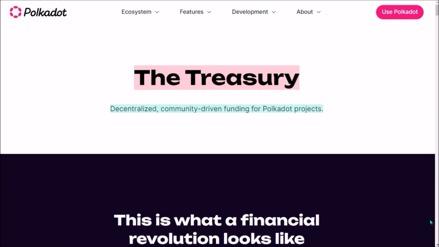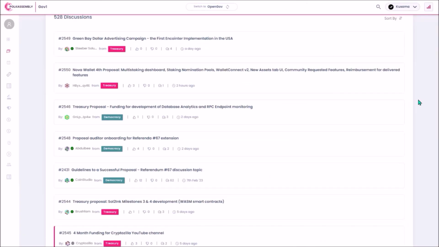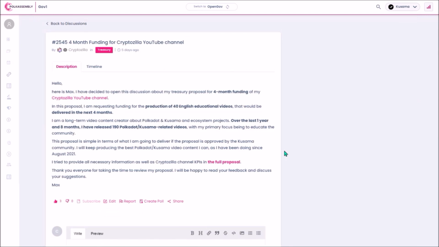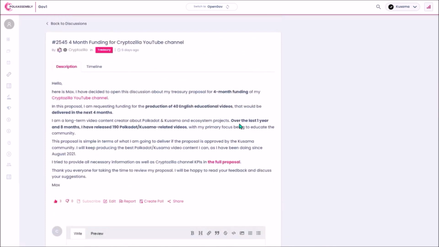I think participation of the community is especially needed in voting on Treasury proposals that request funds from the Kusama Treasury. All Kusama Treasury proposals are available for anyone to review before the voting goes live. Treasury proposals are first submitted for discussion on Polkassembly. So each Treasury proposal has its own discussion where the community can access the full proposal, ask additional questions, request changes to be made in the proposal, and overall to review the vision of the proponent in terms of what will be the requested funds used for and how much US dollars worth of KSM the proponent is requesting from